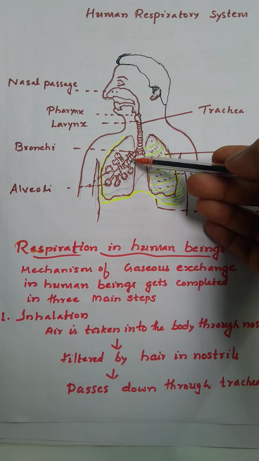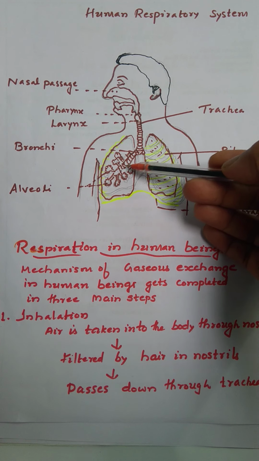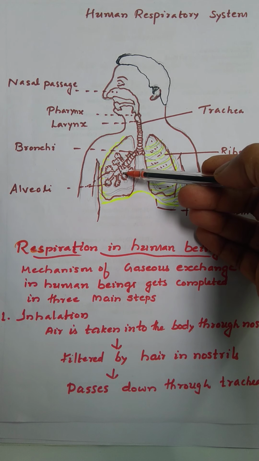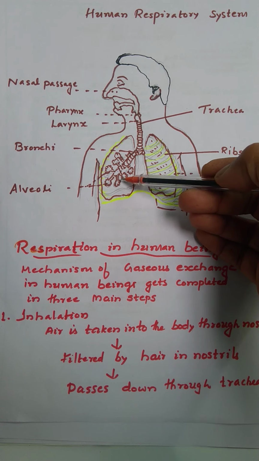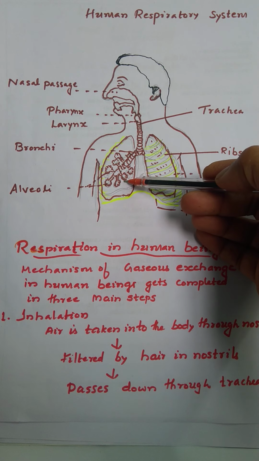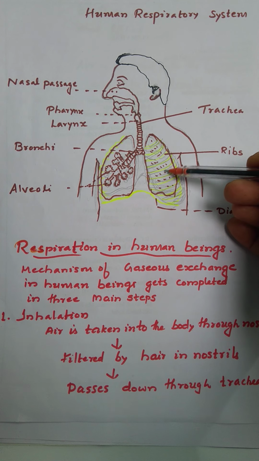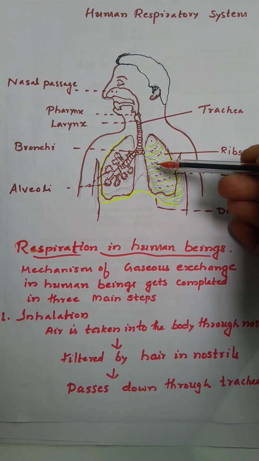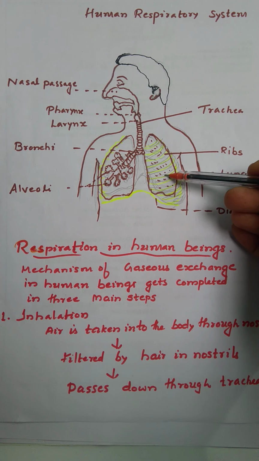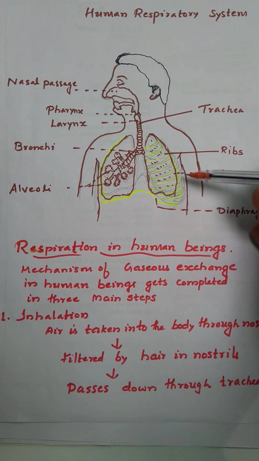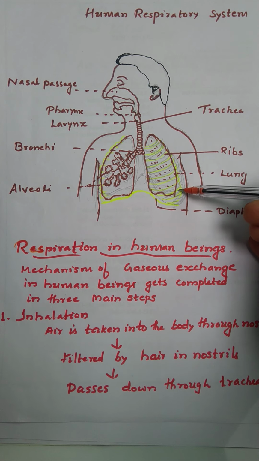Then bronchi: within the lungs, the trachea divides into two smaller tubes. And bronchioles: the bronchi are subdivided into smaller tubes. Each bronchiole finally terminates into many alveoli. Then ribs: these are 12 pairs of bones that form a cage in which the lungs and heart are safely placed. During breathing, ribs lift up to increase the volume of the chest cavity.